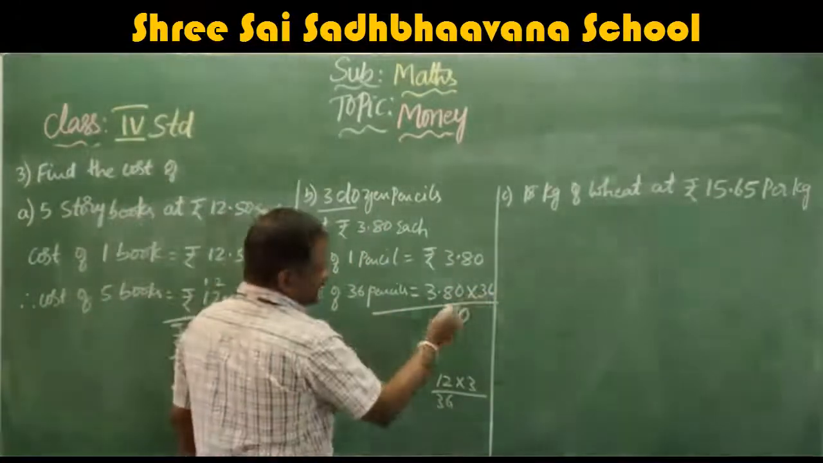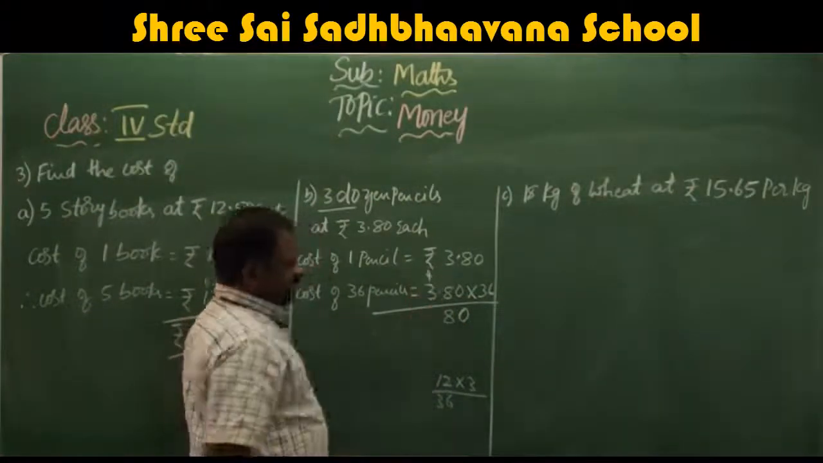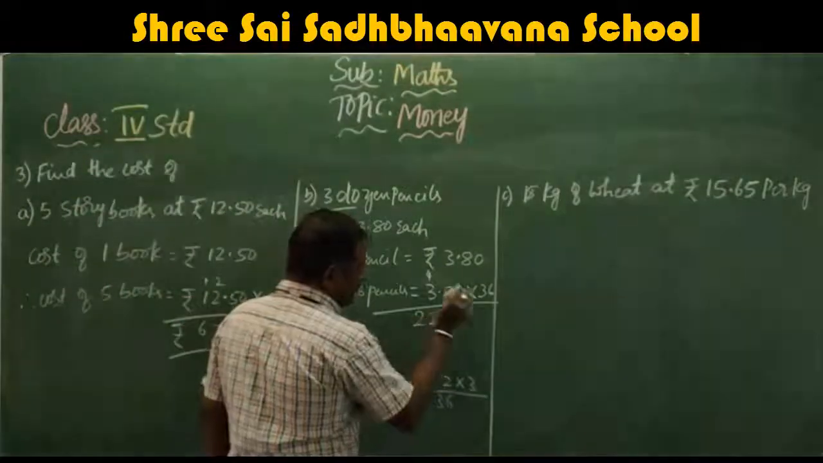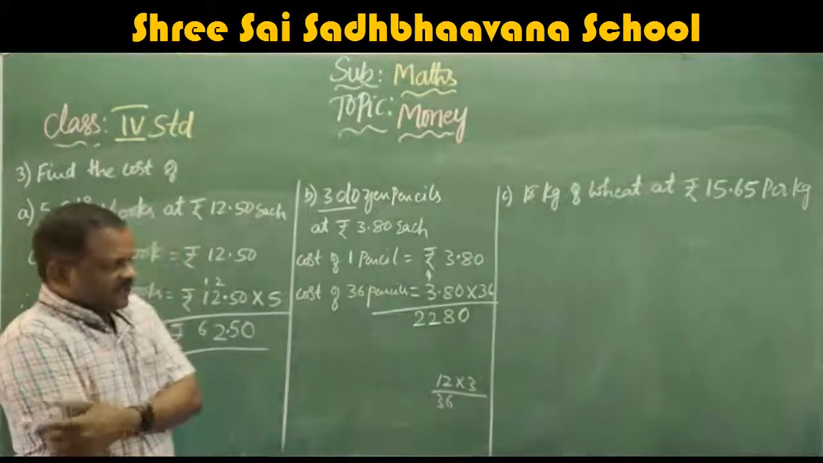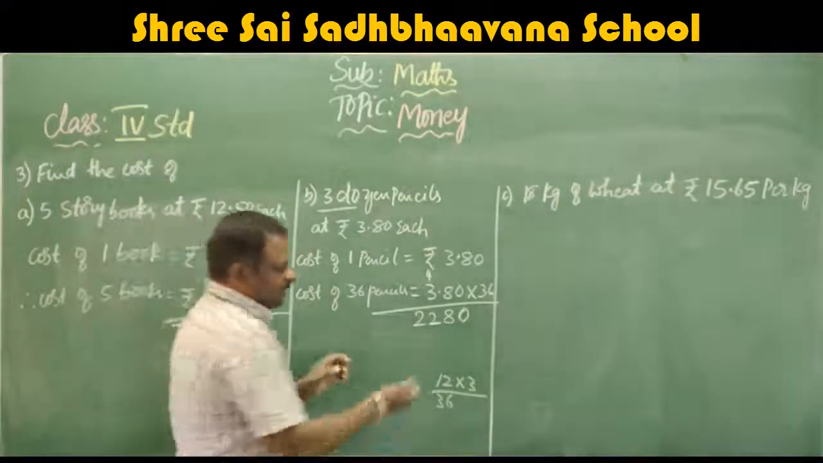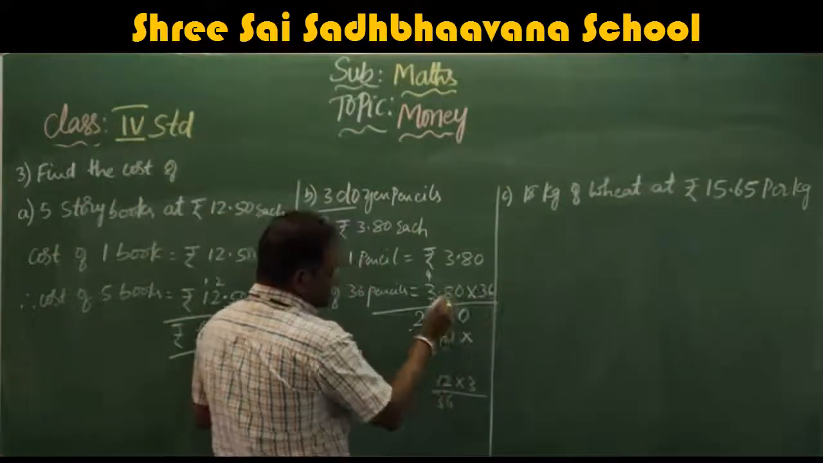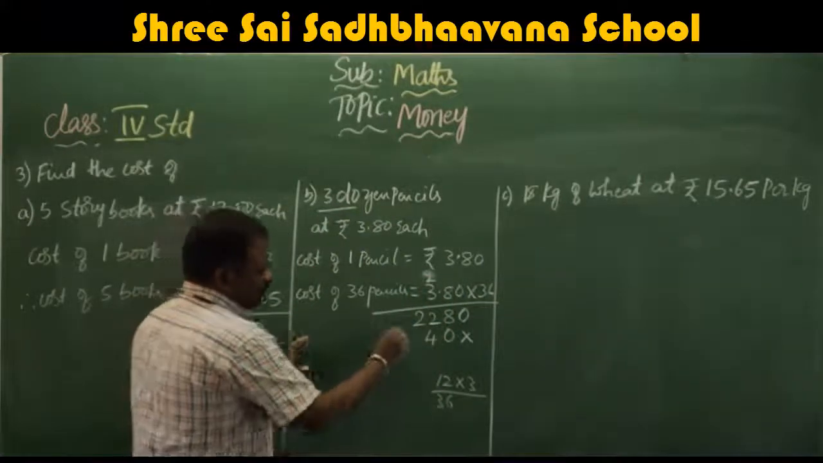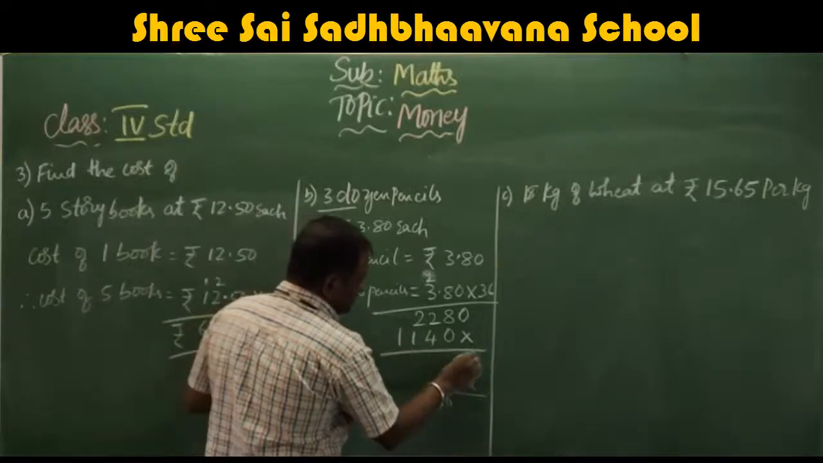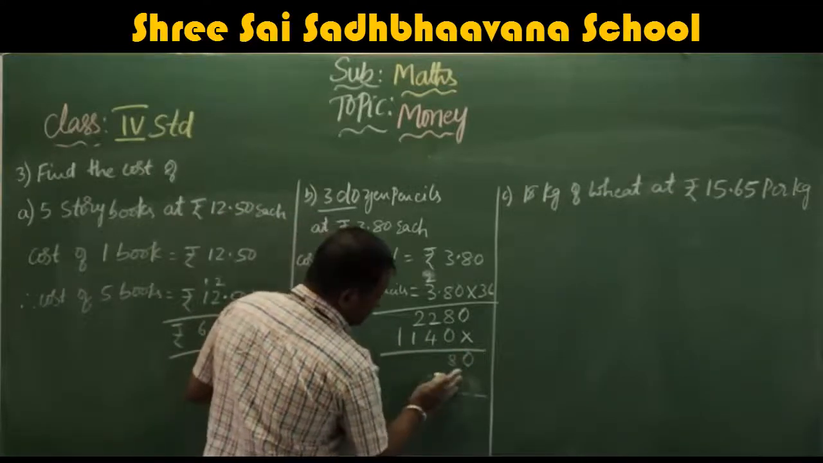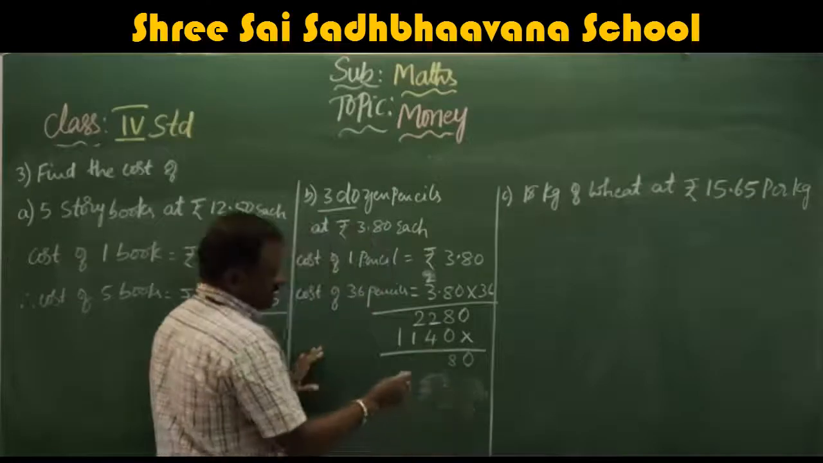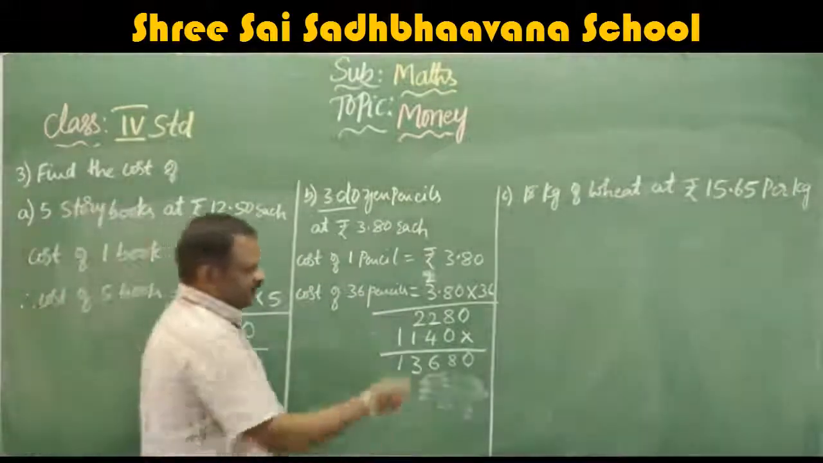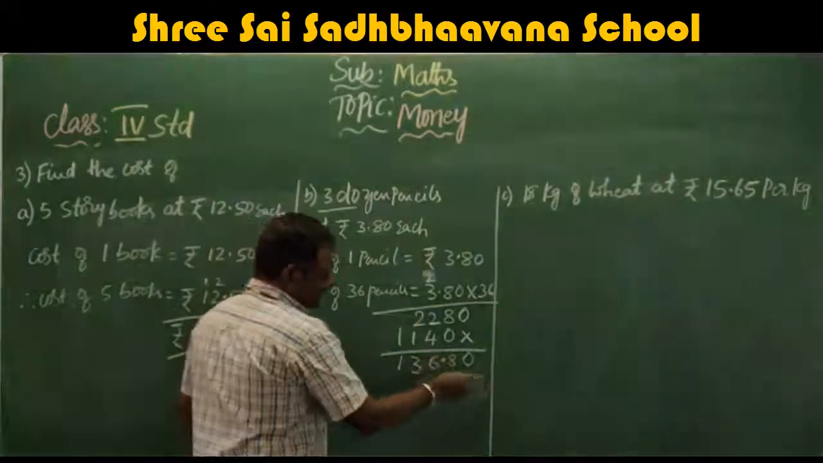6 zeros are 0. 6 eights are 48, carry 4. 6 threes are 18, 18 plus 4, 22. Next by 3 you multiply. 3 zeros are 0, 3 eights are 24, carry 2, 3 threes are 9 plus 2, 11. 0, 8, 4 plus 2, 6, 2 plus 1, 3, 1. So what is the decimal point where we keep 80 plus 8? Here.